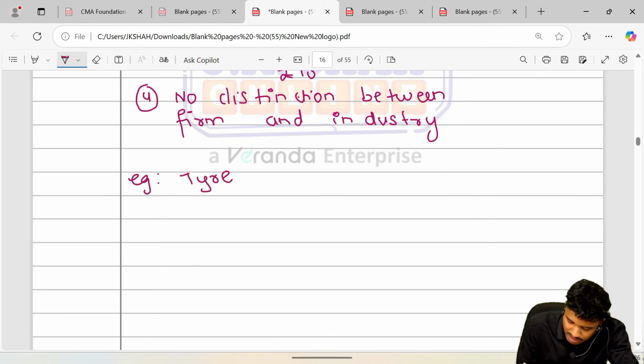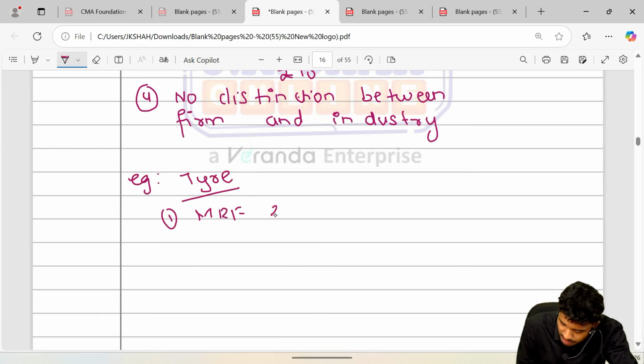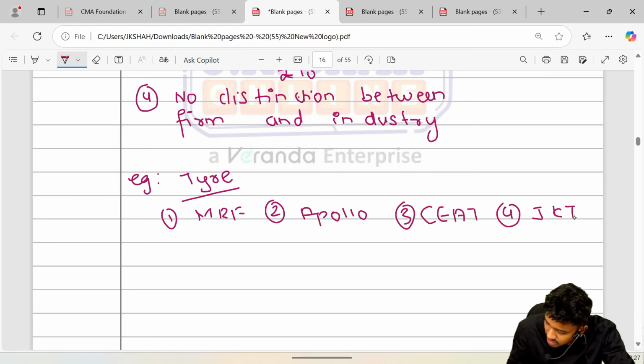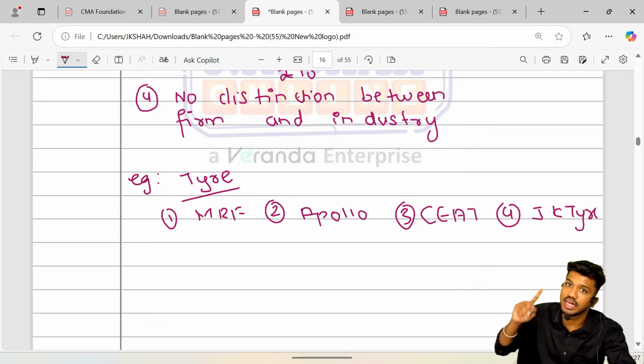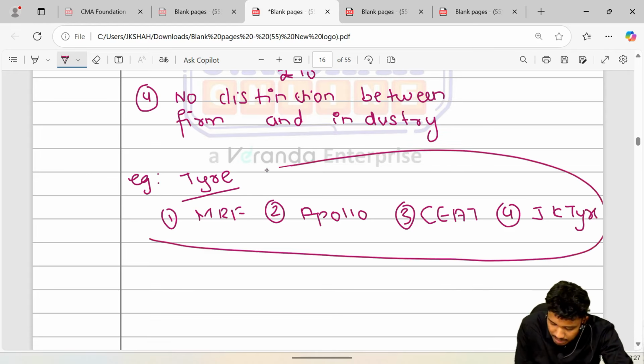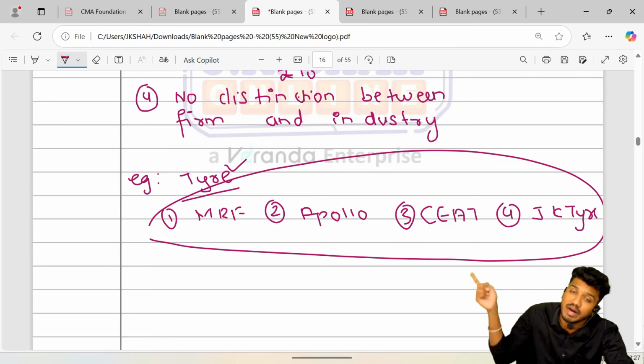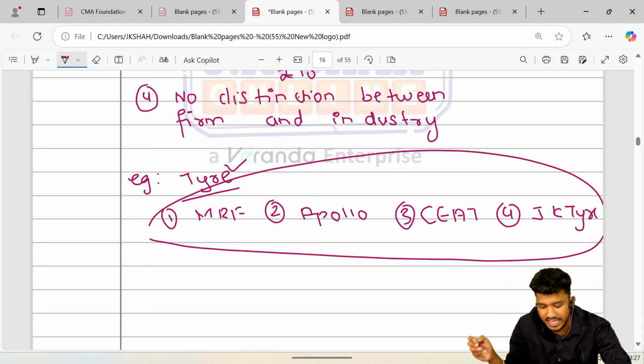There are many tire companies: MRF tire, Apollo tire, CEAT tire, JK tire. Individually they are companies, but collectively they are the tire industry. Individually they are individual firms or companies, but collectively they are called a tire industry.